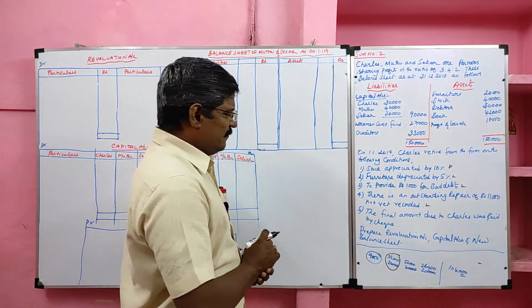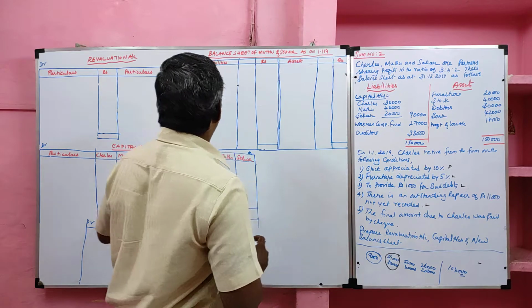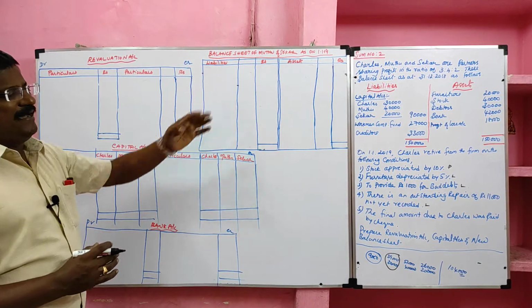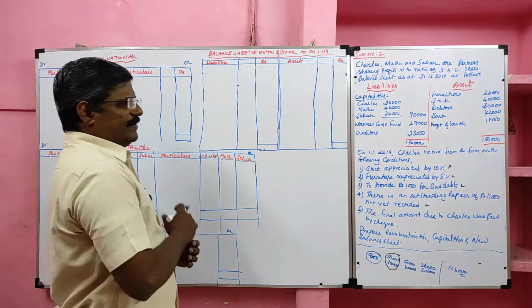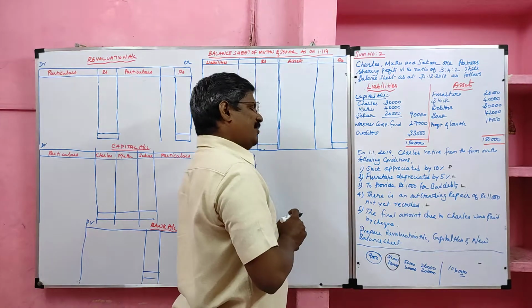Yes, students, we have to prepare the revaluation account, capital account and new balance sheet. First, we are going to prepare the revaluation account, then the capital account, bank account and balance sheet. First, we are going to prepare the revaluation account. For that, we will take the revaluation profit items and loss items.